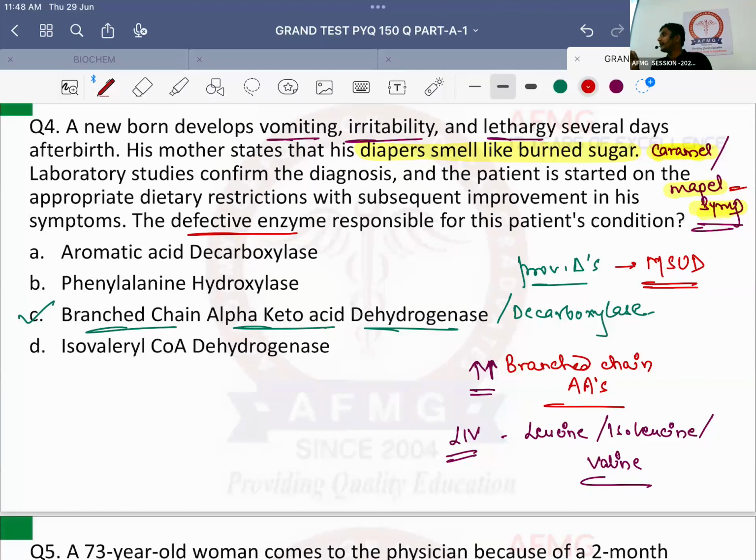Okay? So remember the basics: they will not always ask about enzyme deficiency, they can also ask it in a twisted way, like which amino acid should not be given in the patient's diet. That's it. That's easy. Okay? So that's important, you need to remember.